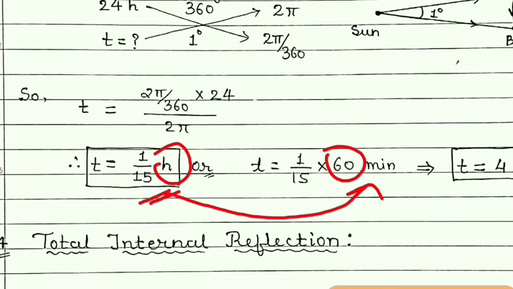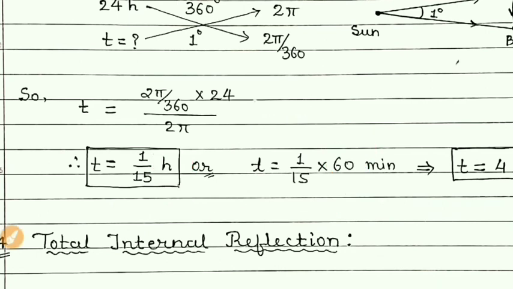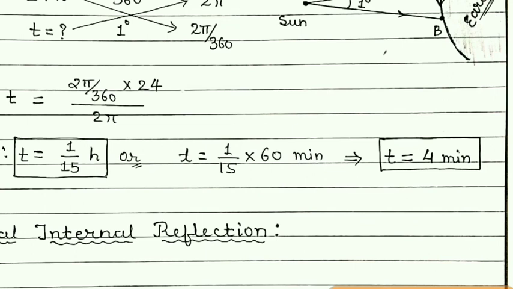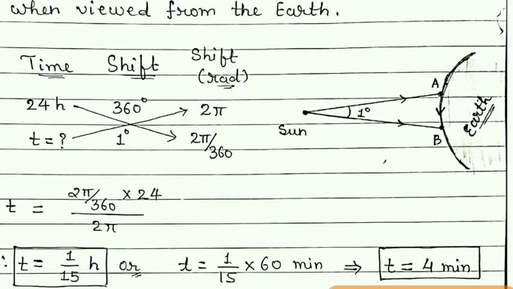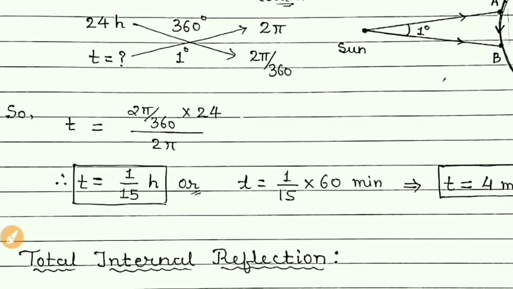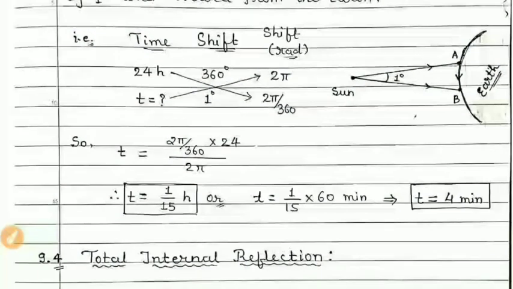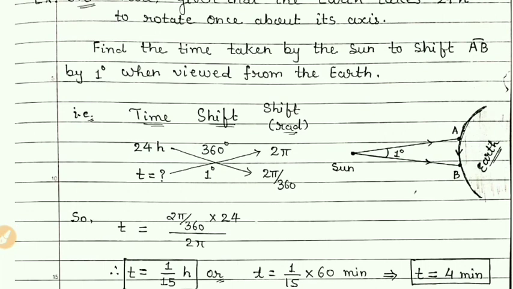So this is converted to minutes, and that is nearly equal to 4 minutes. So for a shift of 1 degree, that is from A to B, the time taken is 4 minutes. So students, I hope you understood this example also. If you have any doubt, you can ask me.